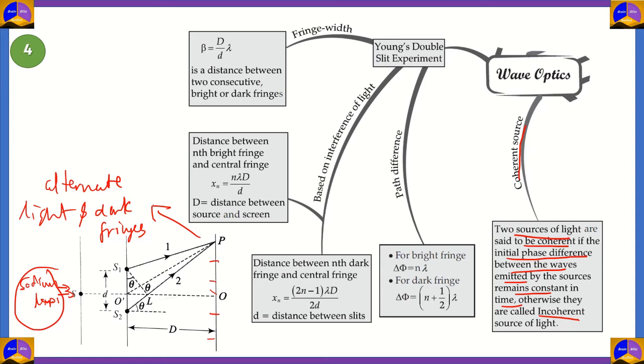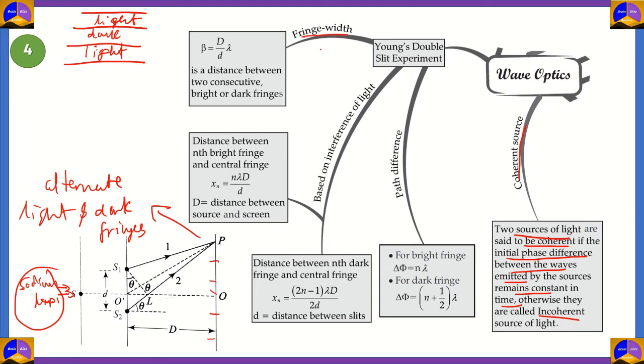Now, each of these fringes is something like this. So if this is one light fringe, then we will have an equally spaced dark fringe, and then another fringe that is light, and that's the way it goes. In interference, all of the light fringes have the same intensity, and they also have the same width.